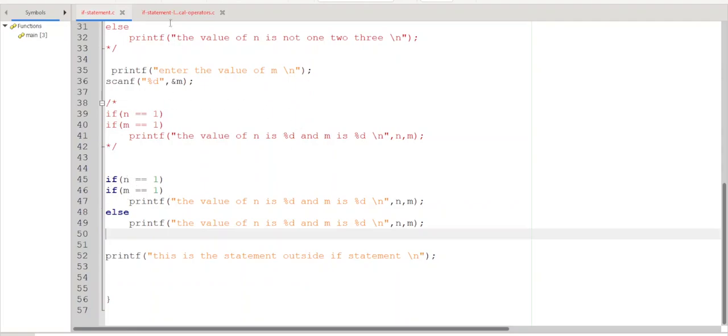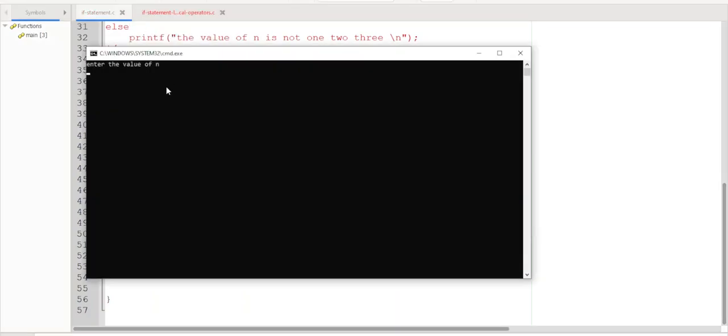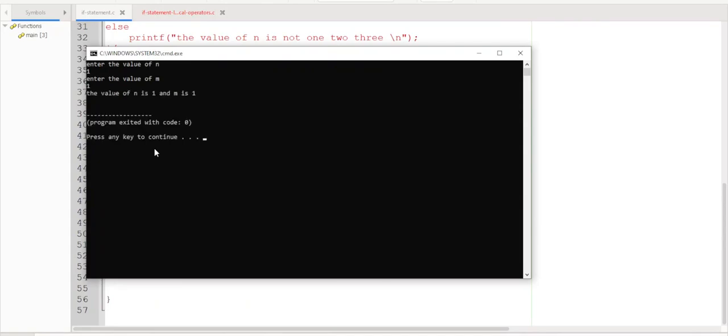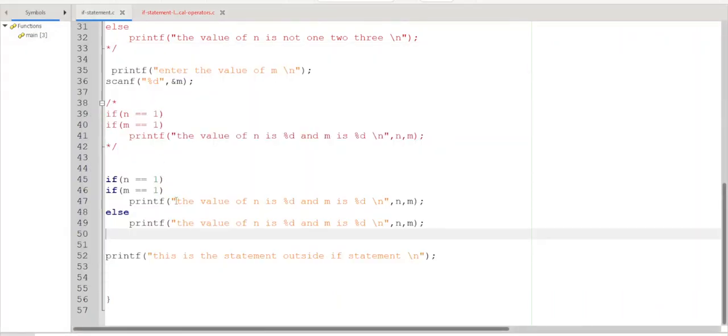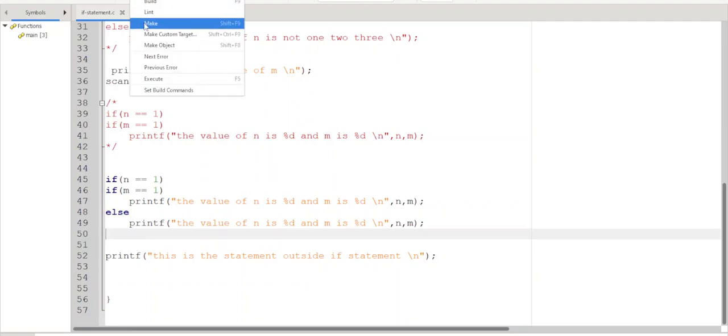Okay, let me try to execute. N equal to 1, m equal to 1. So the value of n is 1 and m is 1. That means this statement is executed. Let me give other values.